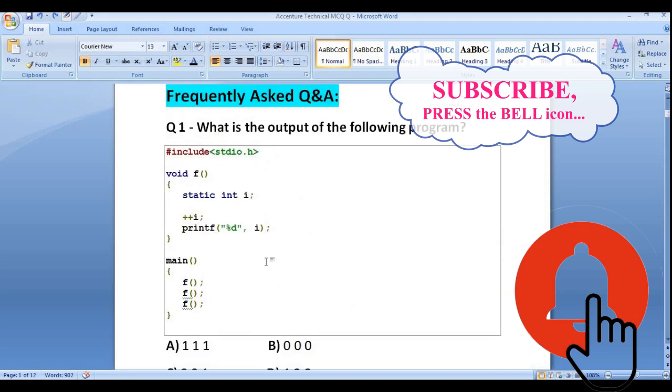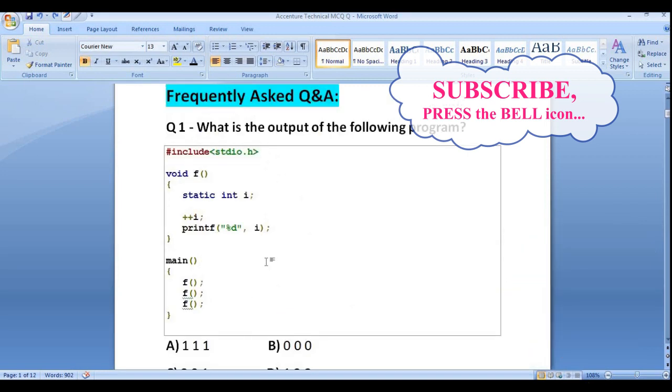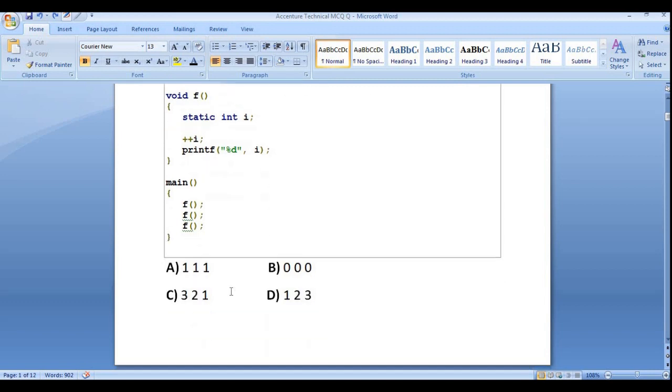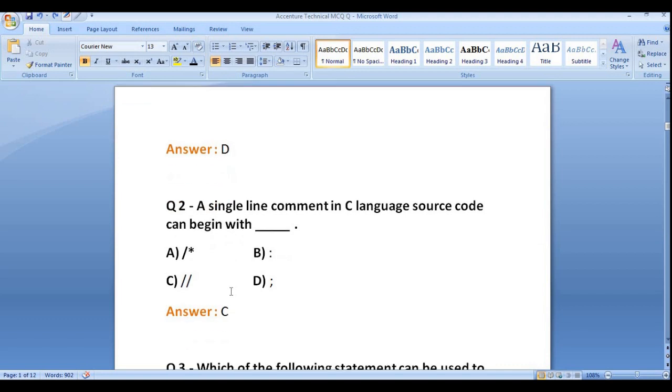I hope everyone was able to solve this. This is one of the easiest questions, but still most of the candidates or viewers may face difficulties, because you are simply calling the function f. Most of the candidates have doubts about functions. So it is one of the easiest programming questions. Now let's move to the second question.